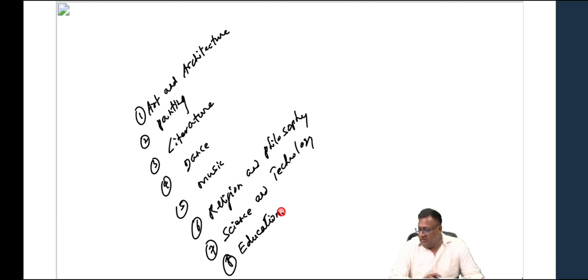Yes, 100%. From the art and culture and history perspective, science and technology is important. For example, last year in the mains, they asked about science and technology in Delhi during the period of the Delhi Sultans. So when I come there, I'll suggest one specific book for you. Just read that book. It will cover broadly all the aspects of science and tech. Just one book that should solve the problem.